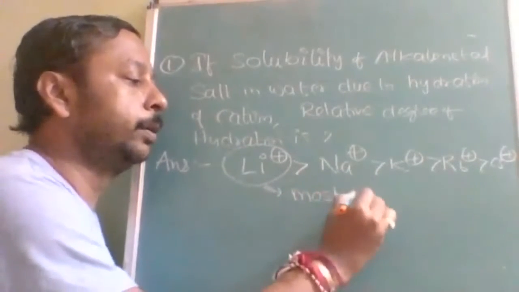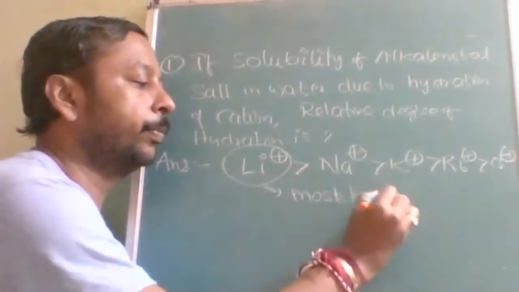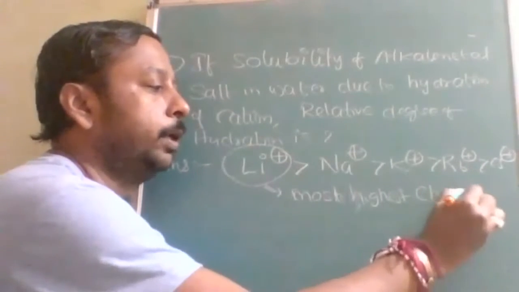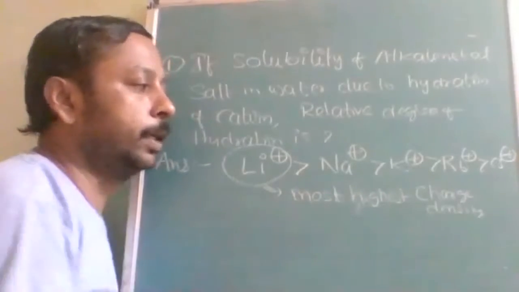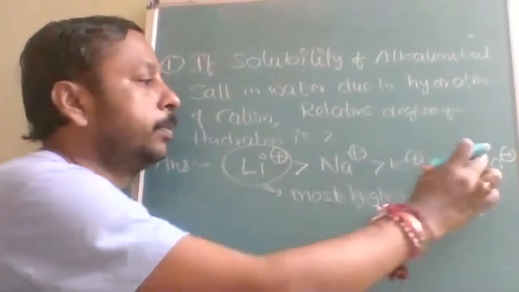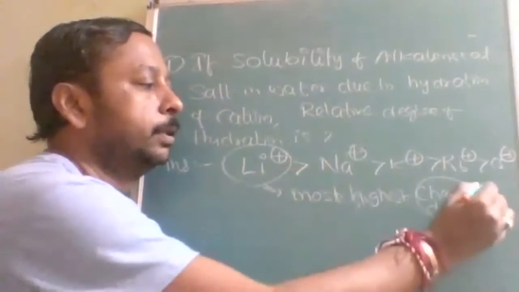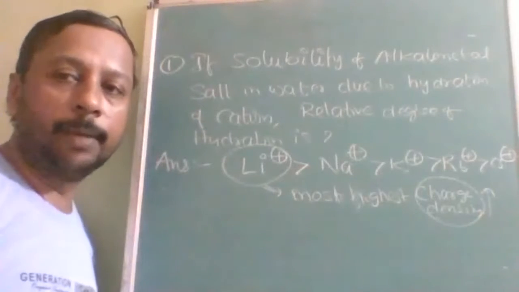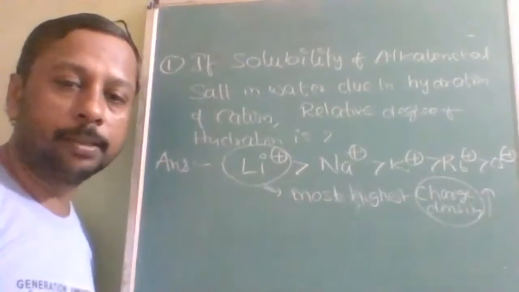Due to the highest charge density. Charge density means charge by size. All are having the same charge but size is small, so charge density is high in the lithium positive, and hydration will be maximum. Hydration is directly proportional to charge density.